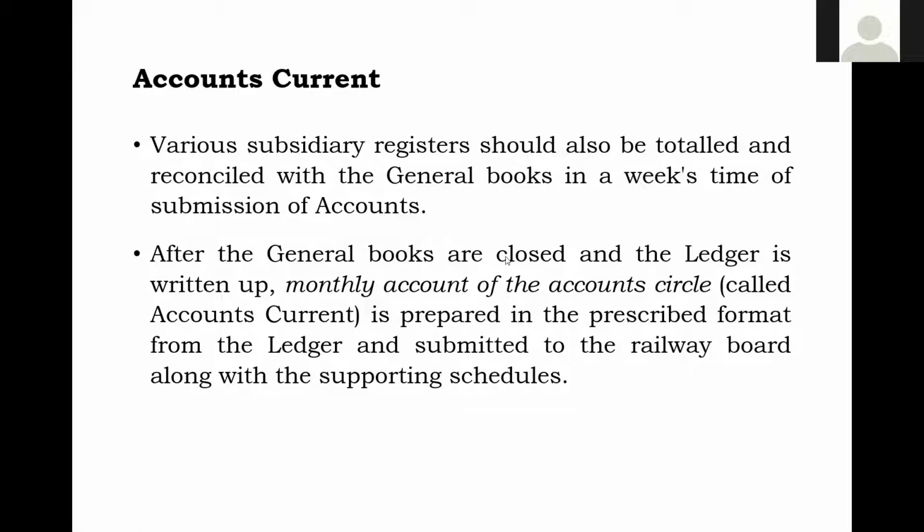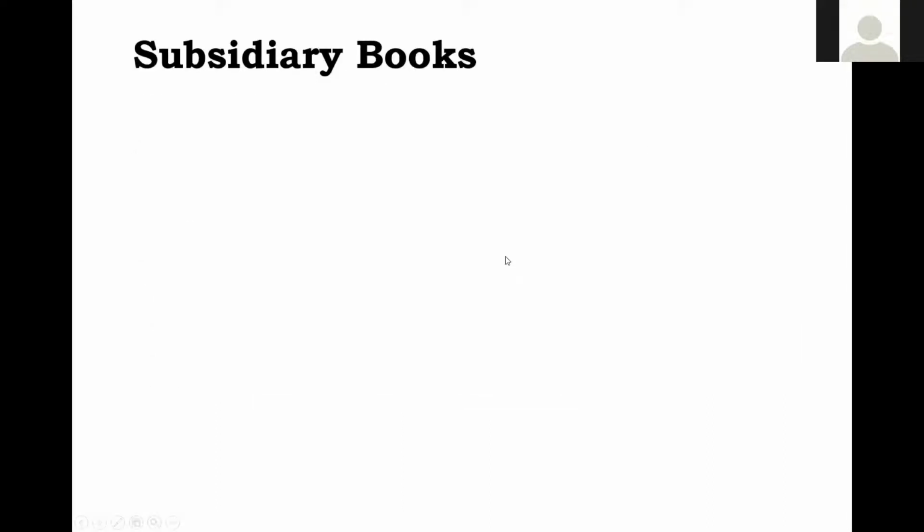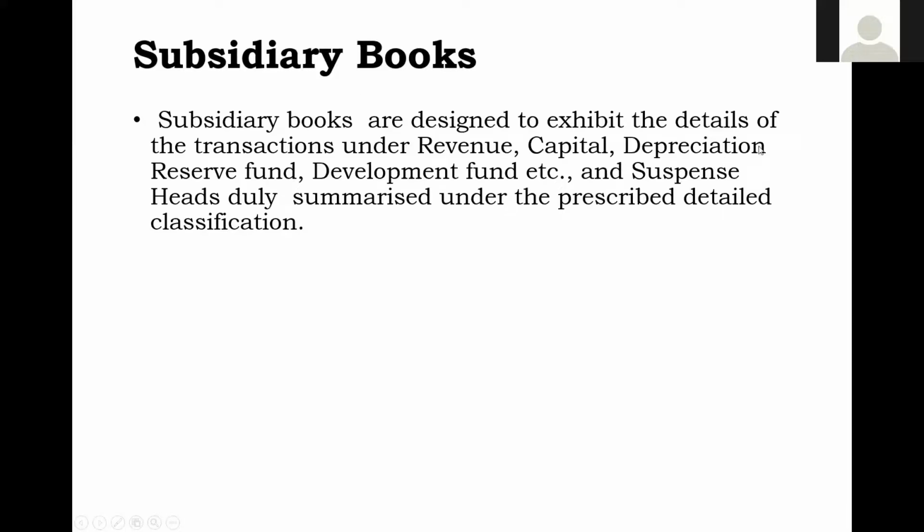So let us see what is meant by subsidiary books. So the subsidiary books are designed to exhibit the details of the transactions under revenue, capital, depreciation reserve fund, development fund, and suspense heads duly summarized under the prescribed heads of detailed classification. आपको by this time you should get a doubt. Sir, when general books are there, why subsidiary books are required?